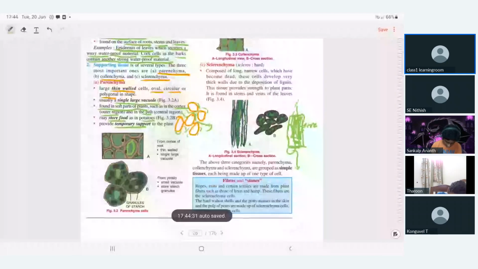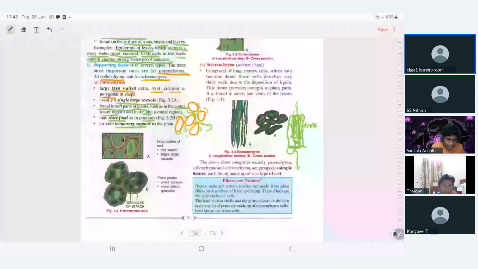They are soft. Look at that, the cell wall is thick. What gives thickness to the plant tissue? When plant tissue becomes thicker and harder, it is because the cell wall becomes thicker and harder. But in parenchyma, young cells, the cell wall is thin. That's the main character: thin walled cells. Thin walled. I underline this.